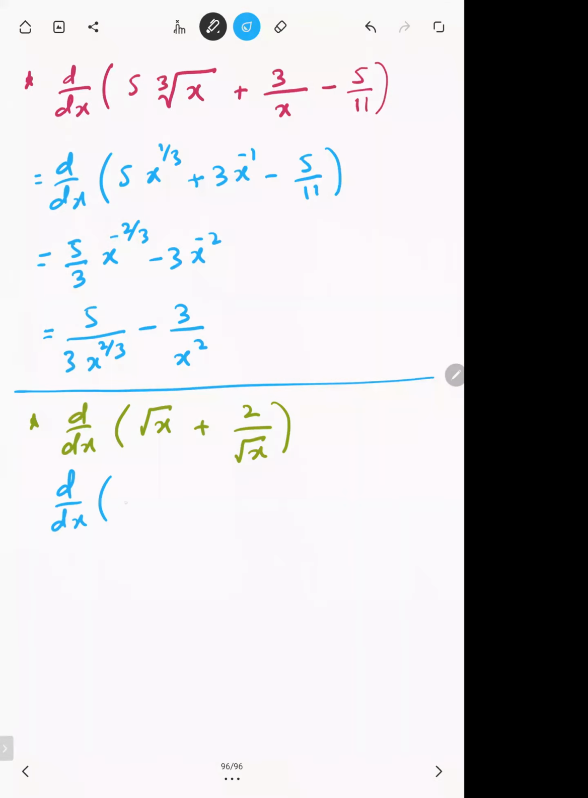Simply you can write this as x raised to power 1 by 2 plus 2 x raised to power minus 1 by 2. I haven't differentiated in this step. Now you can differentiate this in the next step. Now you are ready to differentiate.